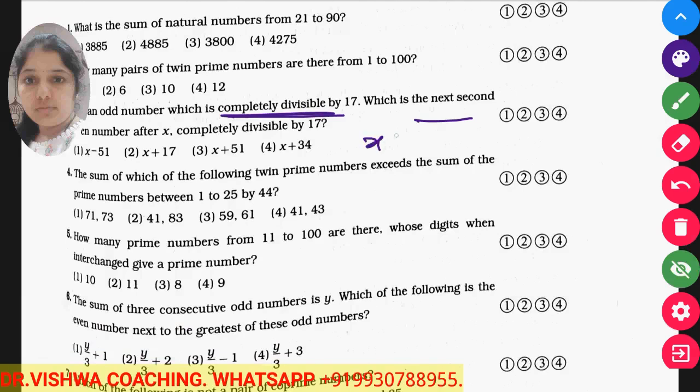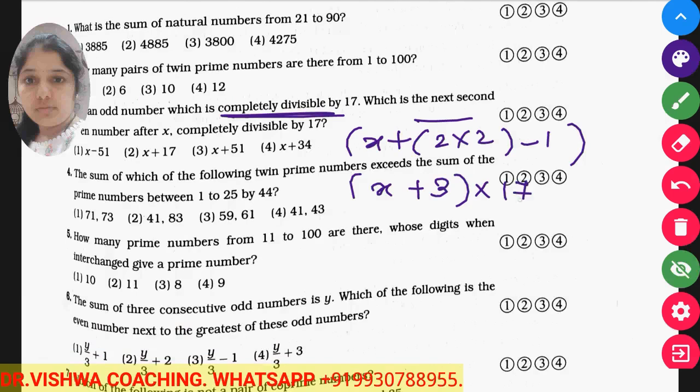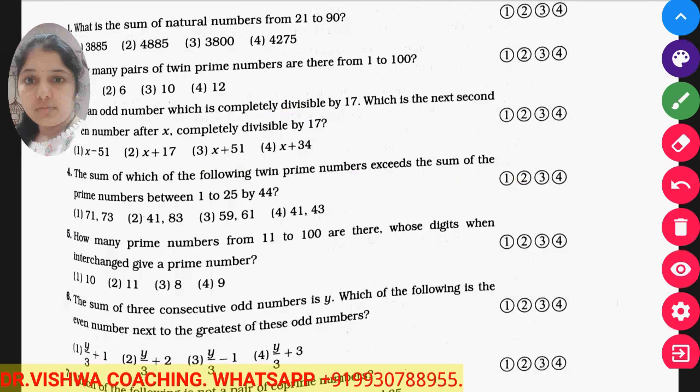So x plus 2 into 2 minus 1, this formula we have to use, so it becomes x plus 3, and it should be divisible by 17, so we multiply by 17 and it becomes x plus 51, something like that. You just check once.